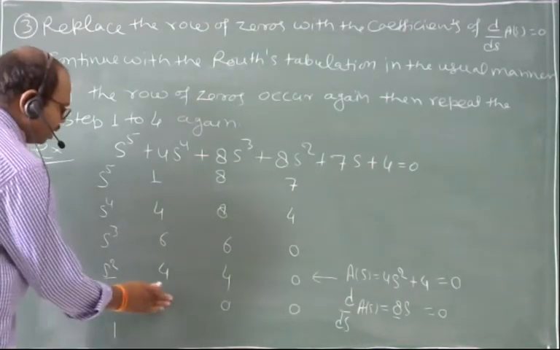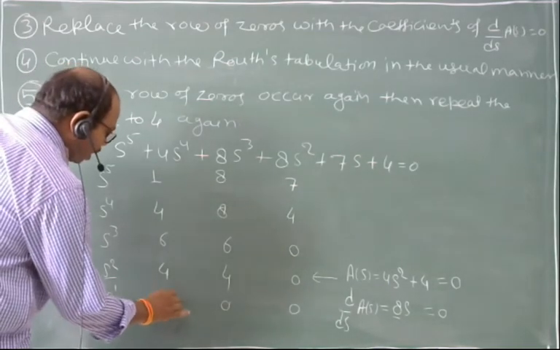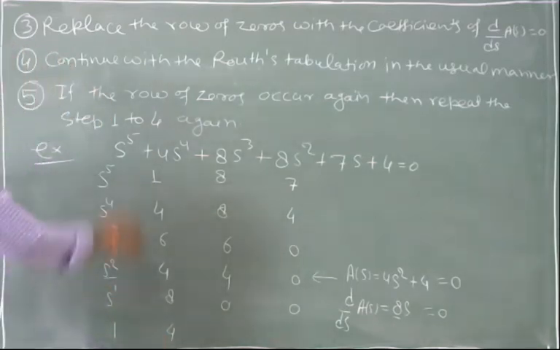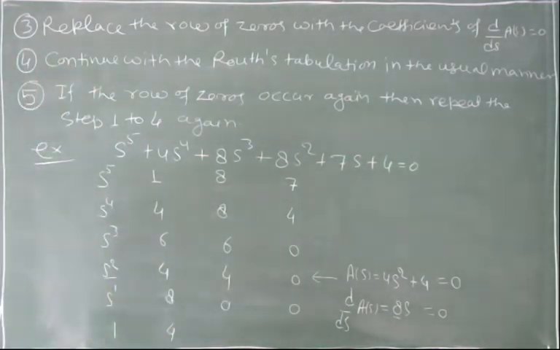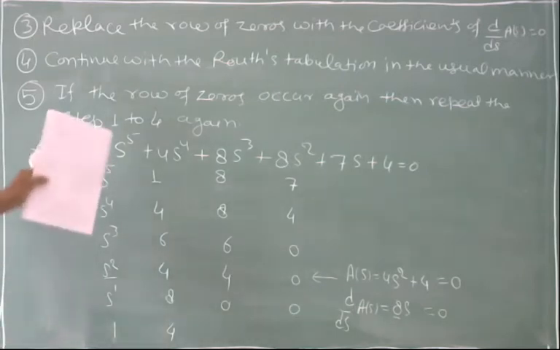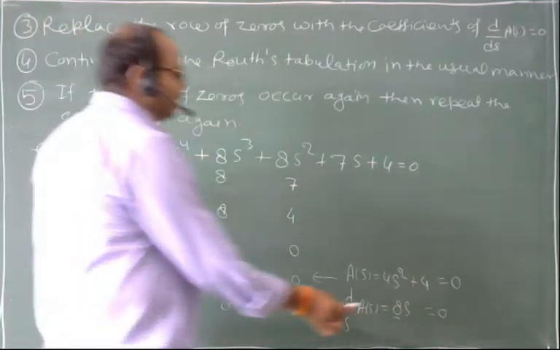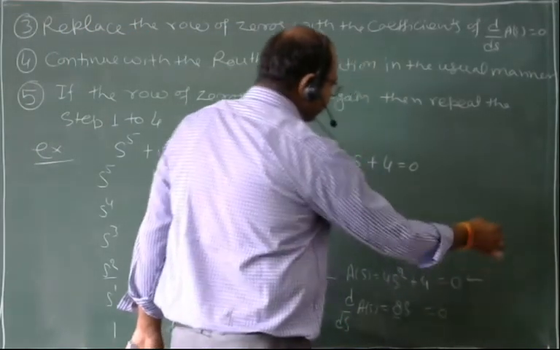So here in place of 0 I will write 8, and the next value will be 4. Again the system is stable. Again the system is stable, but now I have this characteristic equation.